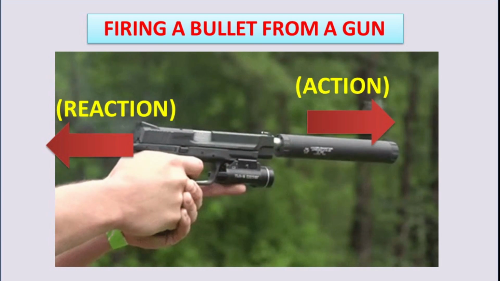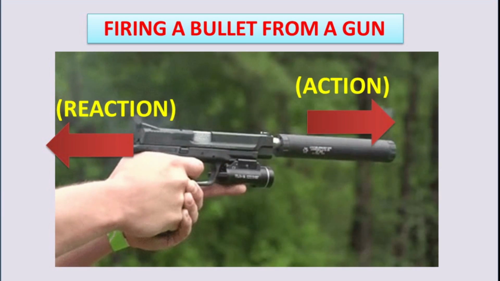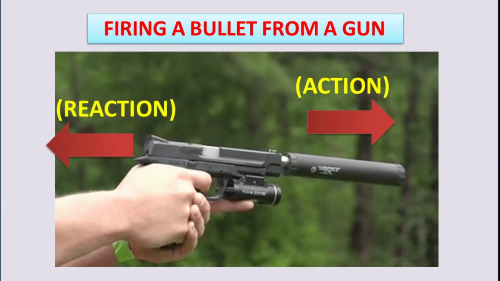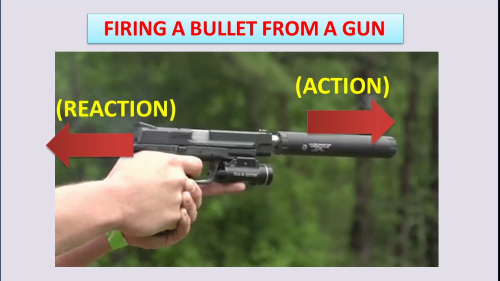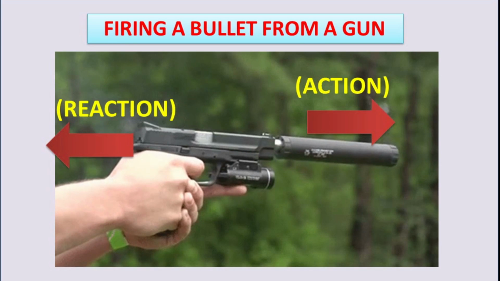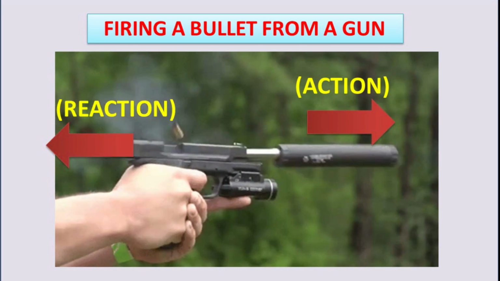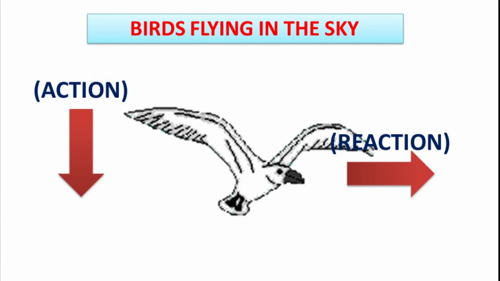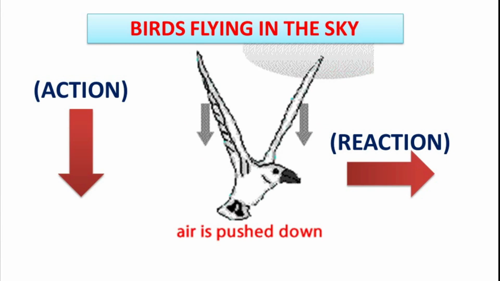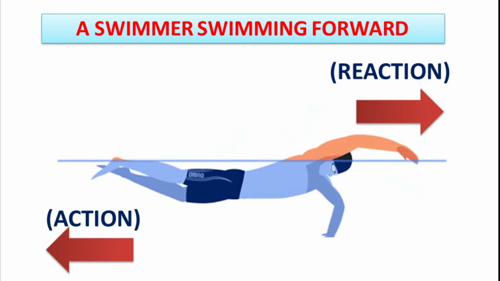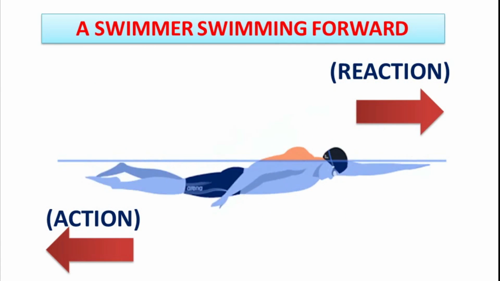There are so many examples in the textbook and around us. Find them out, observe them and apply Newton's third law to them. Some of the examples that we see around us are as follows. Number 1, birds flying in the sky. Number 2, a swimmer swimming forward in a swimming pool.